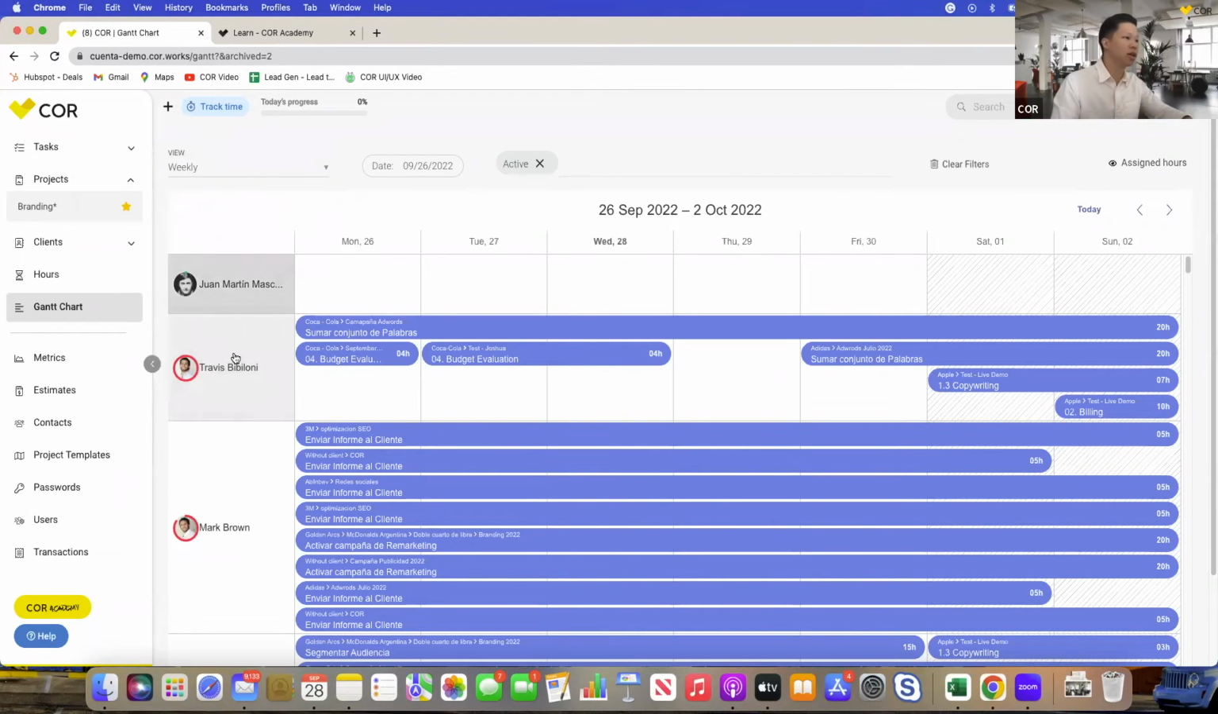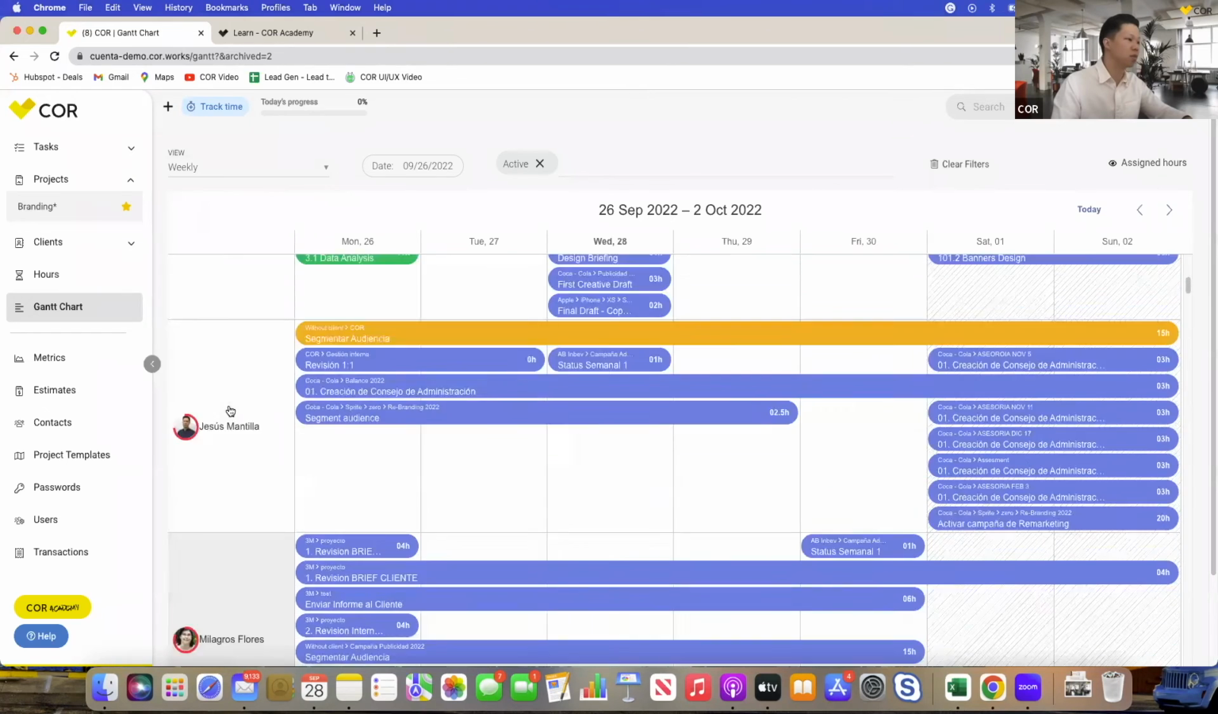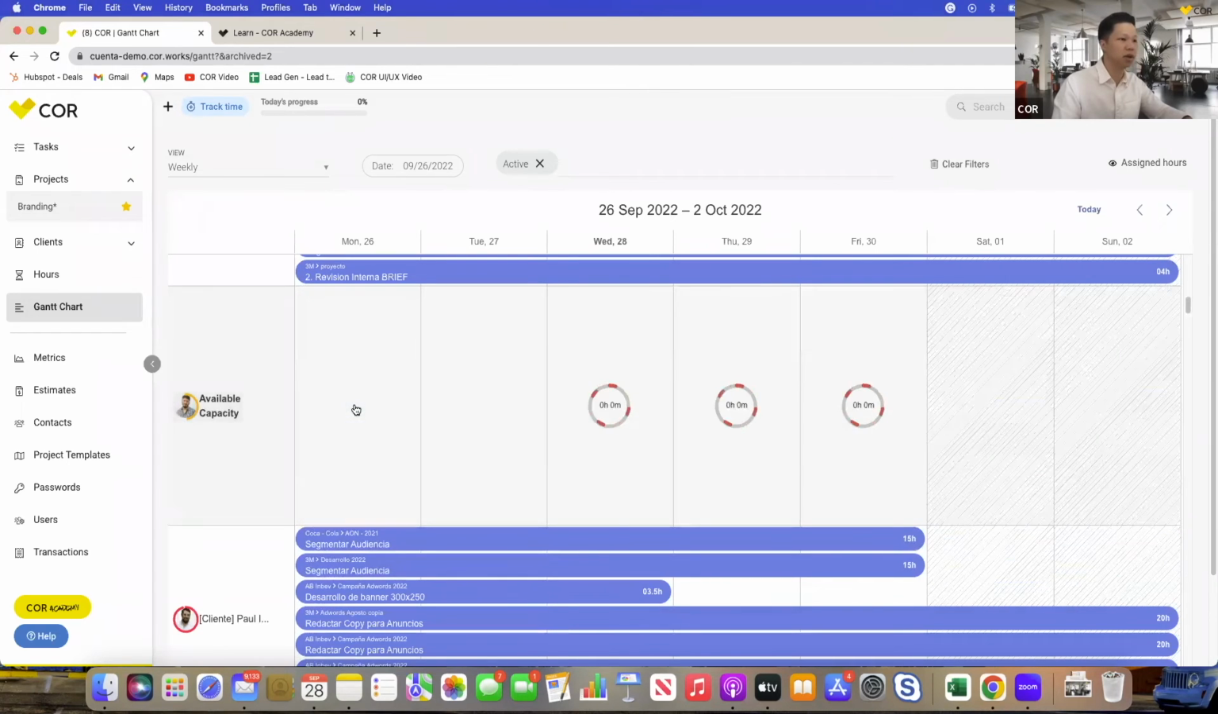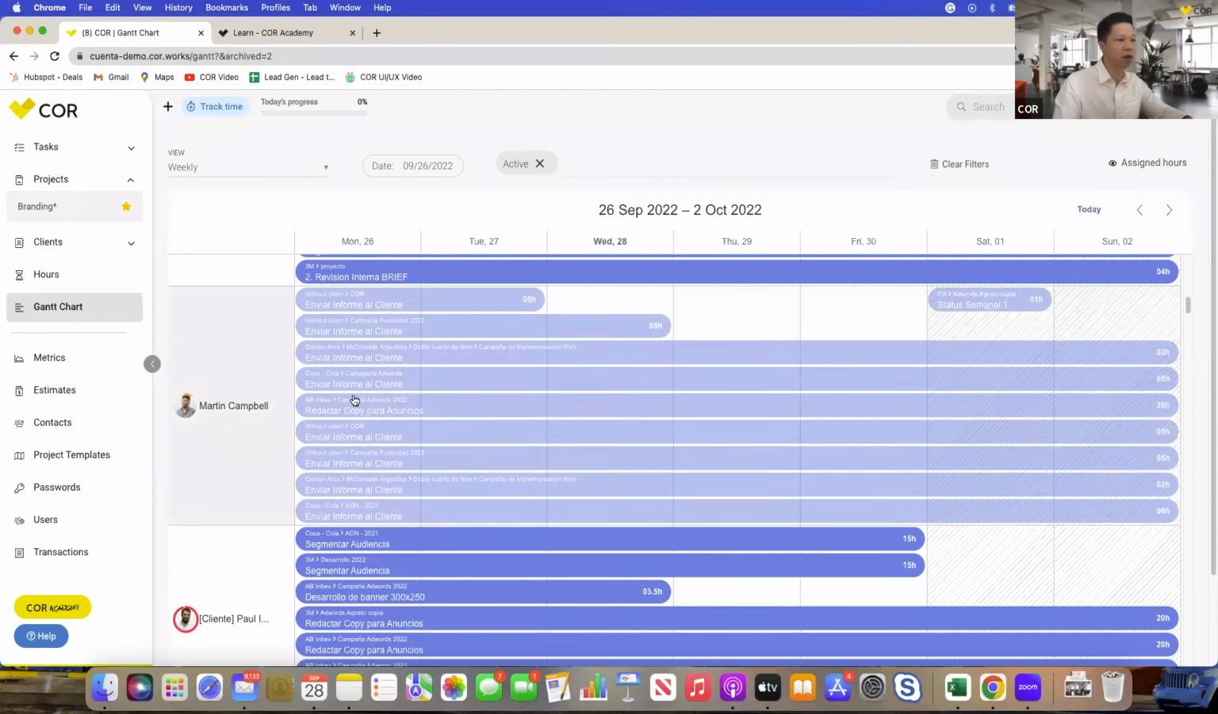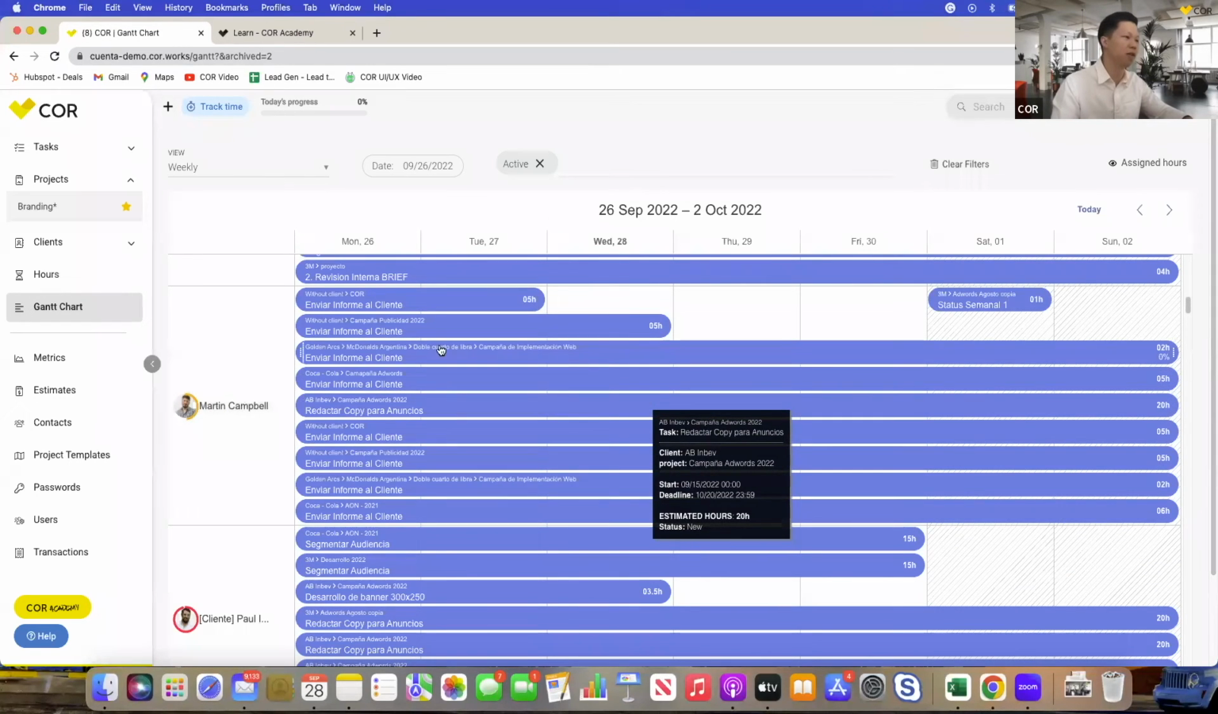And one of the cool things is if you click on a person's profile picture, so let's say Martine's right here, it'll actually show you how many available hours they have for the rest of the week, right? So today's Wednesday. So it'll show you Wednesday to Friday, how much time they have left. For Martine right here, he's packed for the rest of this week. So it might not be a good idea to put more things on his plate for this week, right?